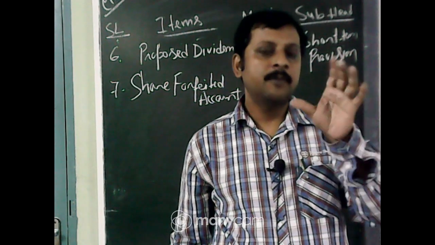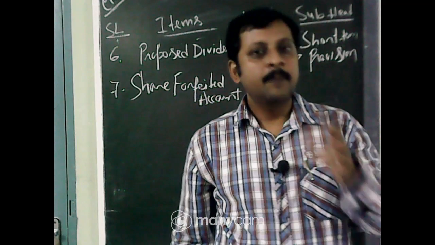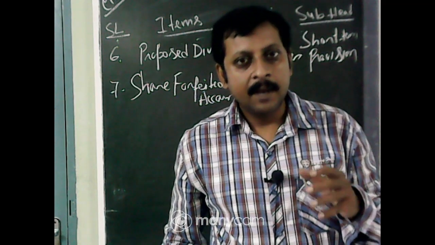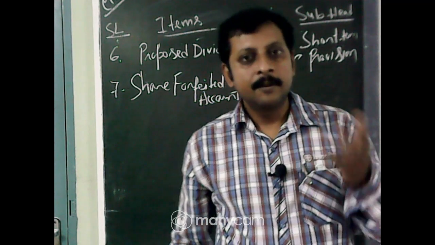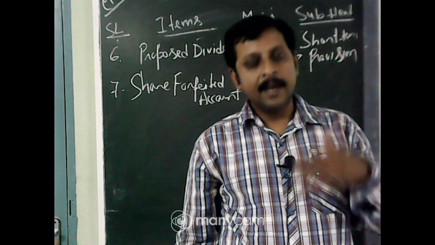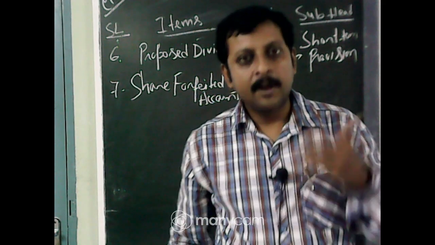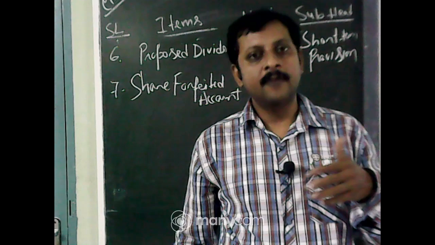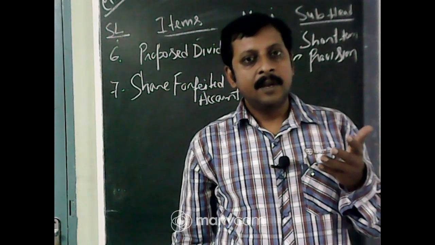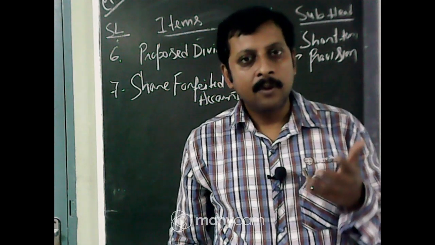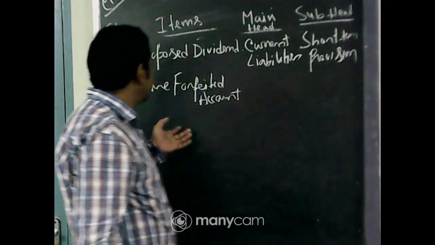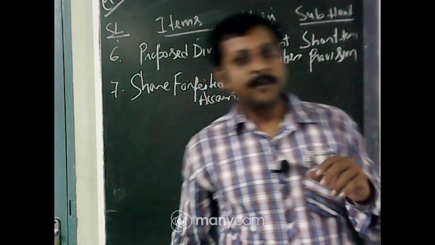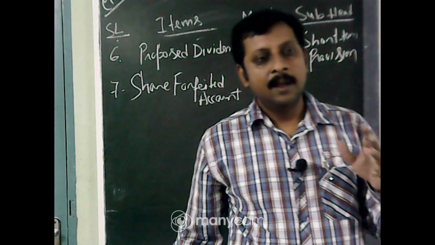Then allotment money of 20 rupees is also received, and the first call is also 20 rupees. Now for the final call, suppose Ram, who holds 1000 shares, failed to pay the company.